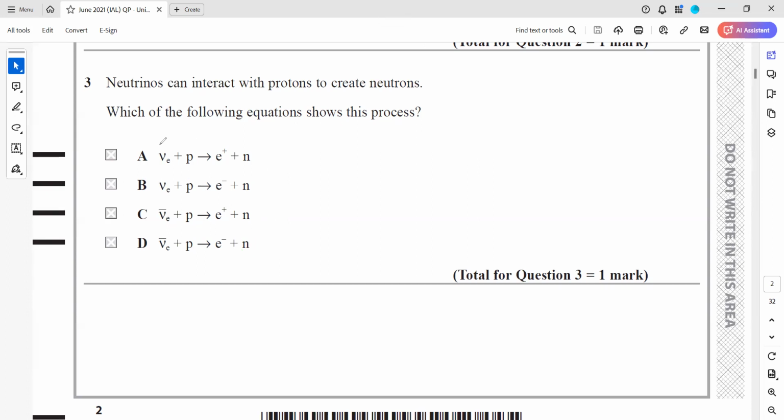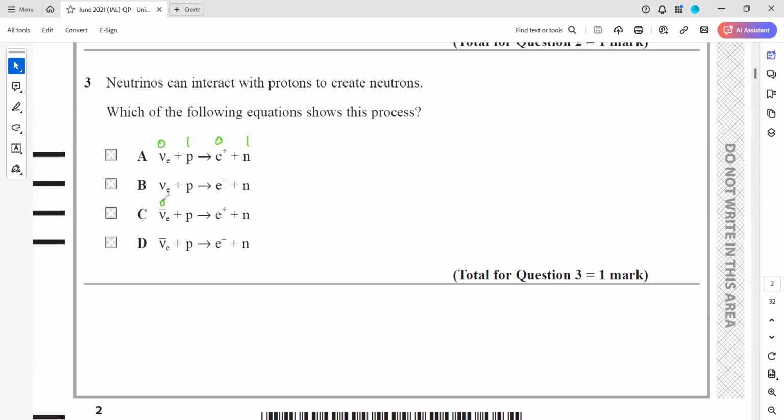Now you can check the lepton numbers as well, or you can check the baryon number. It's up to you. Start with A, because all conservation principles should be there. So when you check the baryon number, here baryon number is 0 because it's a lepton. This will be 1. Baryon number for positron is also 0, 1.